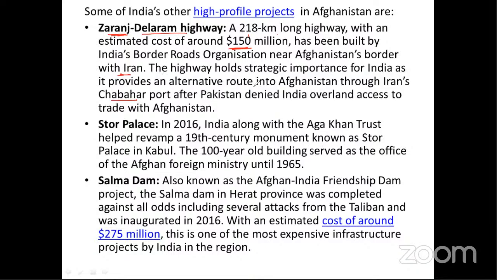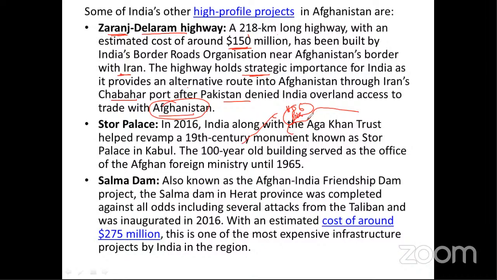Now the highway holds strategic importance. Why? It provides an alternative route into Afghanistan through Iran's port after Pakistan denied India overland access to trade with Afghanistan. Whenever you see the map of India, there is a 106-kilometer border shared between India and Afghanistan, and the rest of the border is shared between India and Pakistan. The most important point here is that the part of India's border shared with Afghanistan is now controlled by Pakistan, and it is known as Pakistan occupied Kashmir. That's why it is administratively controlled entirely by Pakistan.